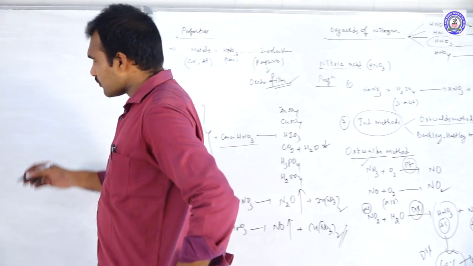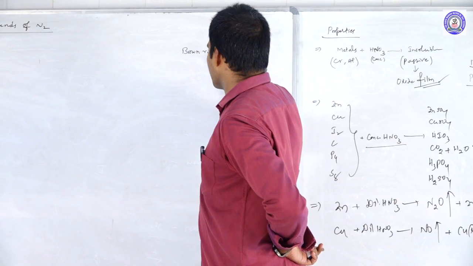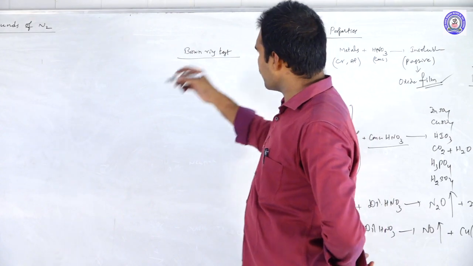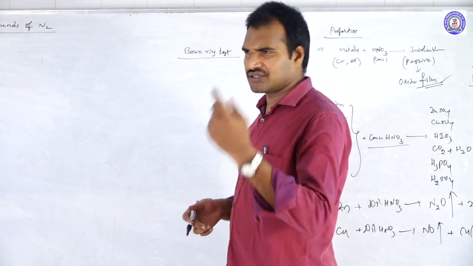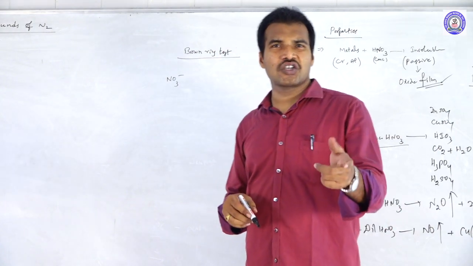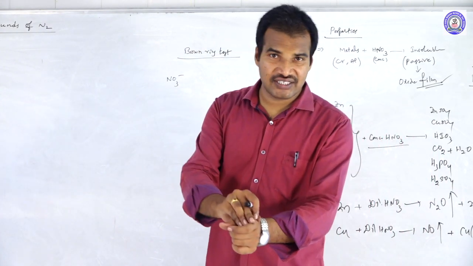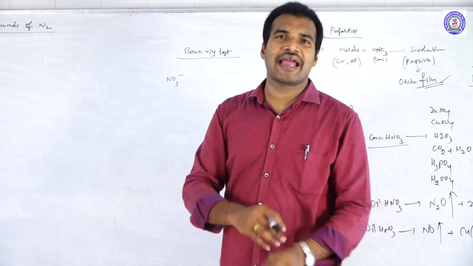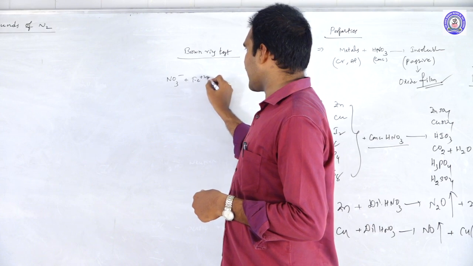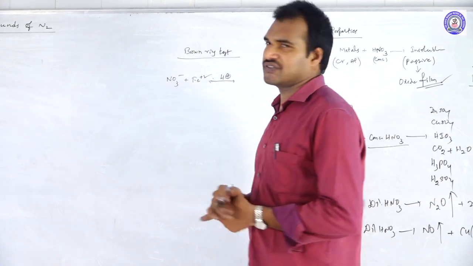Next, move to the brown ring test. What is this brown ring test? How do you do this brown ring test? Usually the brown ring test is for the detection of nitrate ions in the solution. They take the solution, add ferrous sulfate, freshly prepared ferrous sulfate. To this add 1 or 2 drops of H2SO4. Freshly prepared ferrous sulfate means iron is in +2 state, in the presence of acidic media, meaning H+.